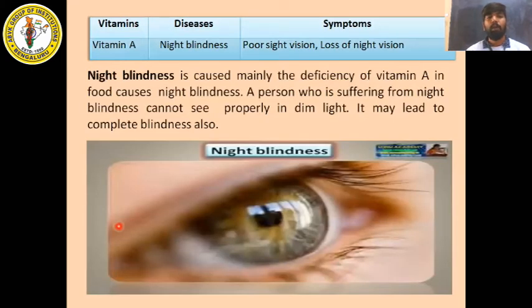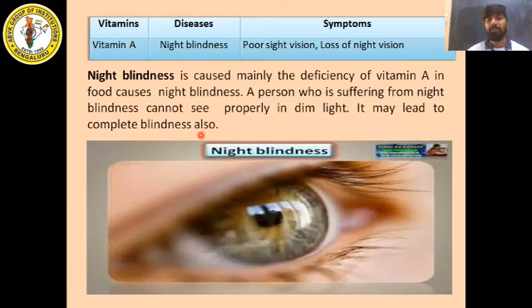Next, we have vitamin A in detail. Vitamin A deficiency will cause night blindness. The symptoms are poor sight and loss of night vision. Night blindness is mainly caused by the deficiency of vitamin A in food. So if there is a deficiency of vitamin A in your diet, you will be affected with night blindness. A person suffering from night blindness cannot see properly in dim light. It may lead to complete blindness also.